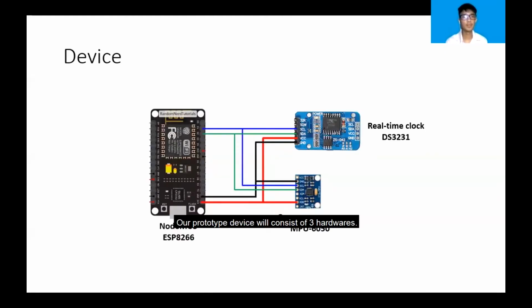Our prototype device will consist of three hardware components. The first one is the NodeMCU ESP8266, which will act as a hub for calculating and communicating between each microcontroller. The other two are the sensors. The first one is the gyroscope sensor. The gyroscope sensor will measure the change in angle in three axes, and the real-time clock will measure the time without need of electricity. These two sensors will send the data back to the NodeMCU.